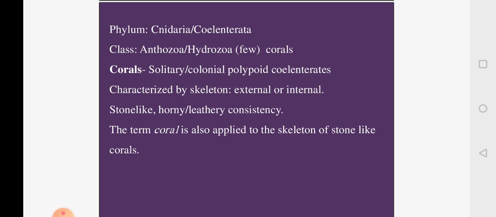If you feel, it looks like leather or is made up of a protein, so it is called horny in nature. So either they will be stone-like or they will be leathery in nature. When the polyps build a coral, the entire skeleton can also be called the coral built by the polyps, the polyp building corals.